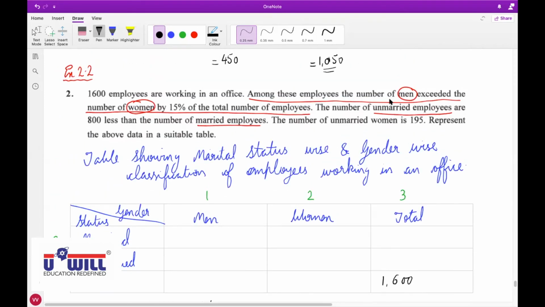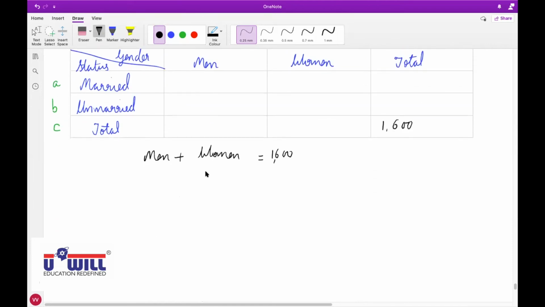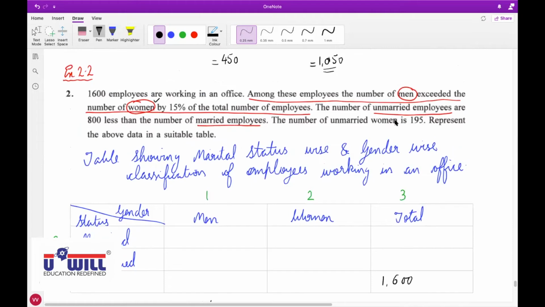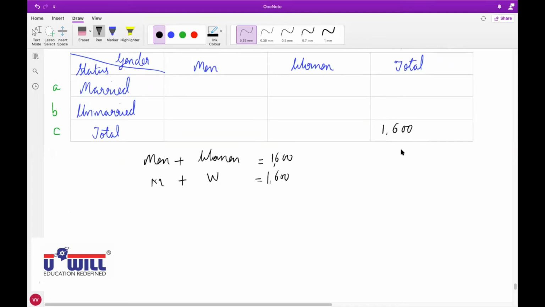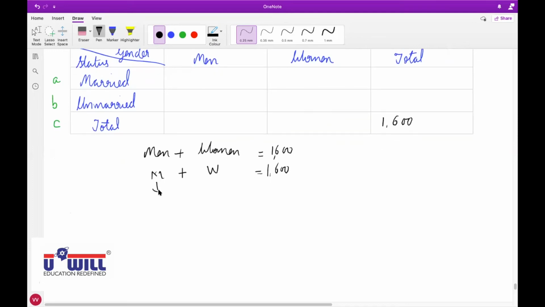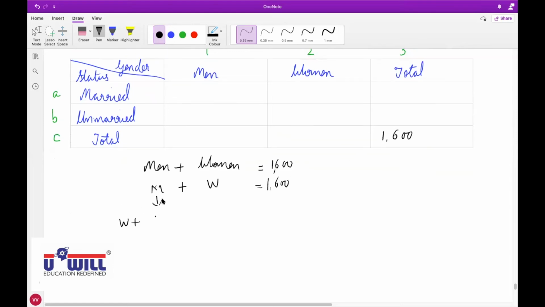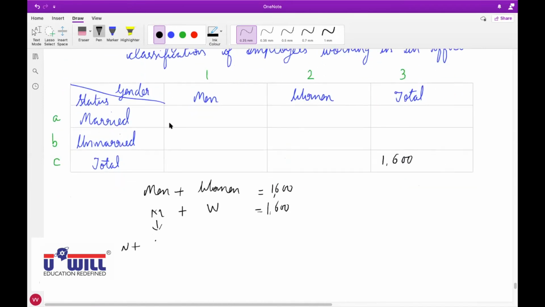Now it is given the number of men exceeded the number of women by 15%. So women, we keep it as it is, and men we take as M for simplicity. So M plus W is 1600. Now when they say men exceeded women by 15% of total number of employees, which are 1600. So men exceeded women, exceeded means more than women, by 15% of total number of employees, means 1600's 15%, that is 240.